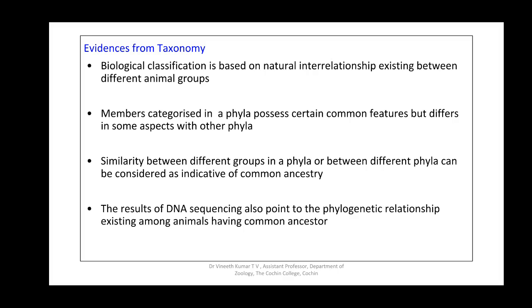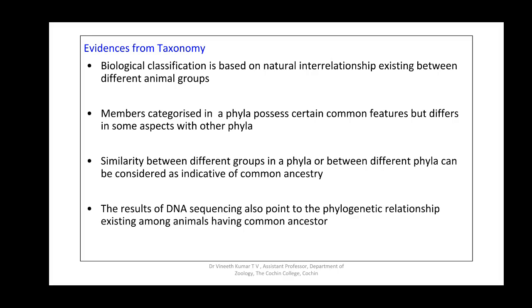That means the animals in a common phylum, or the animals in related phyla, have a common ancestor, because the animals belonging to the same phylum have many common features.